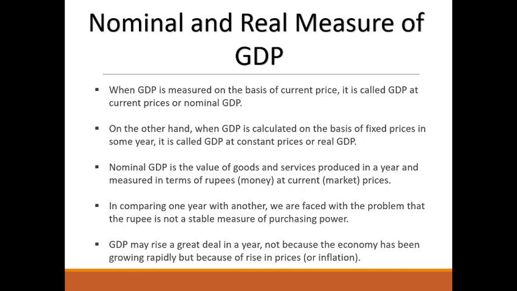In my last lecture, I explained about GDP and the methods of calculating GDP. Today let's see the nominal and real measures of GDP. When GDP is measured on the basis of current price, it is called GDP at current price or nominal GDP. On the other hand, when GDP is calculated on the basis of fixed price in some year, it is called GDP at constant price or real GDP.